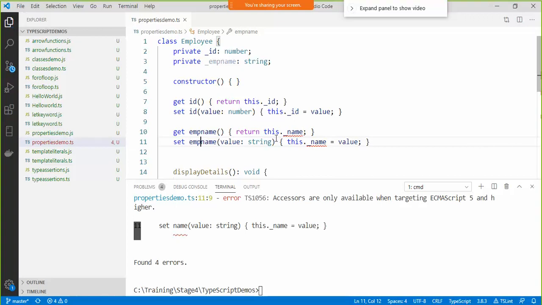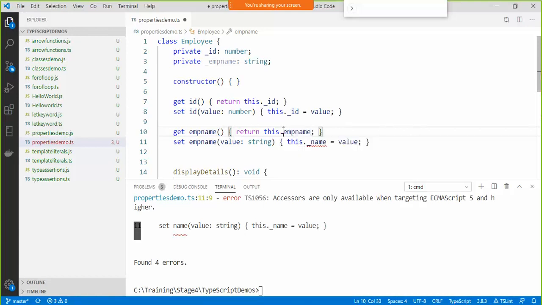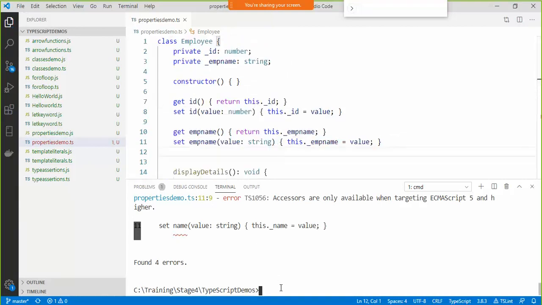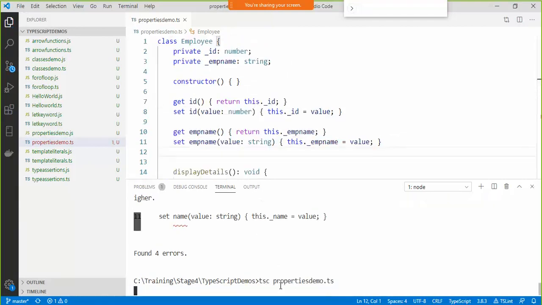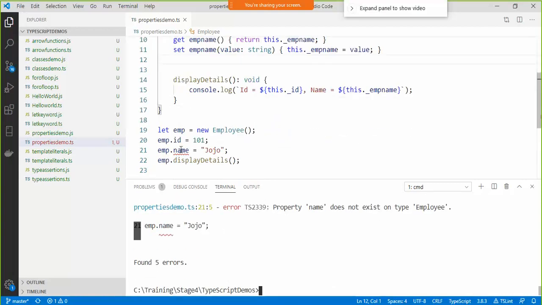Actually, when it comes to JavaScript, every function will by default have a property called name. So that is going to cause an issue for us. That is basically the name of the function itself. So when you simply try to use name, it gives compile time errors. So let's just write emp name.